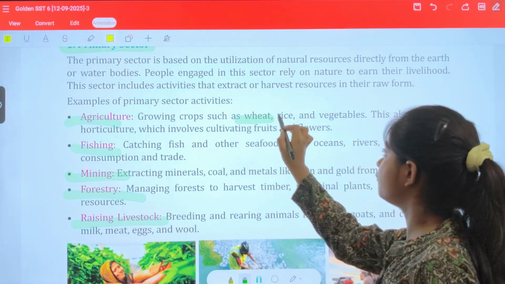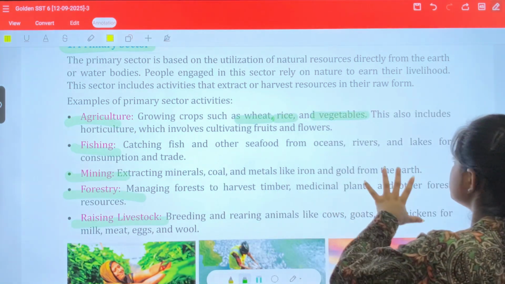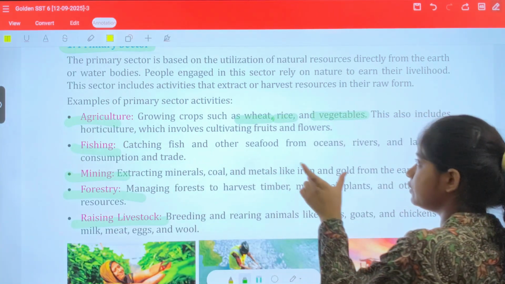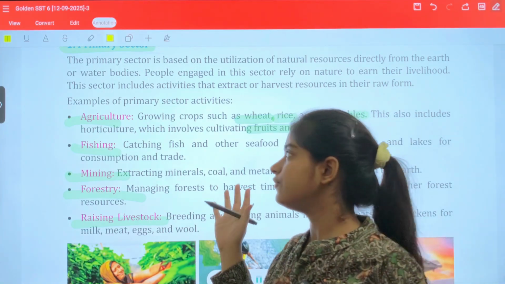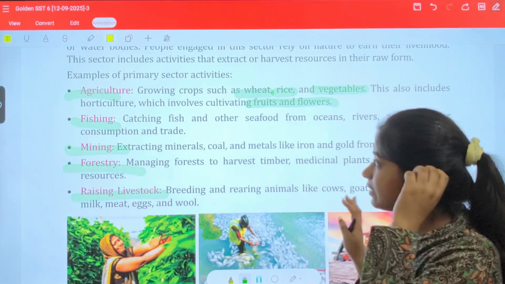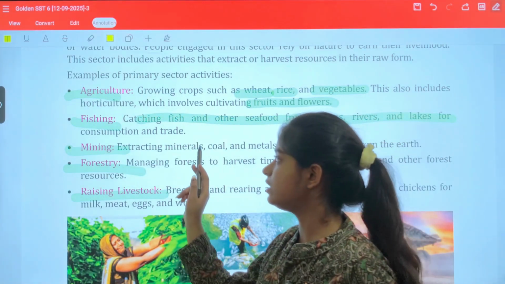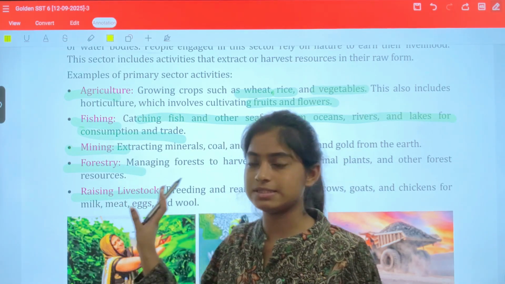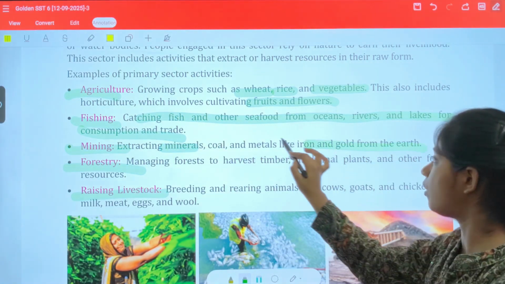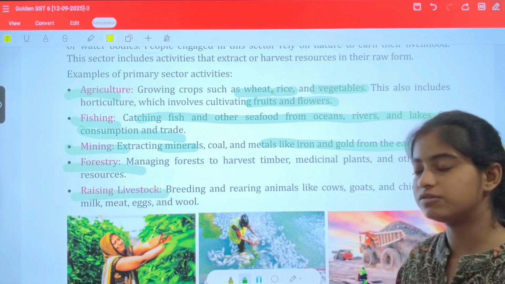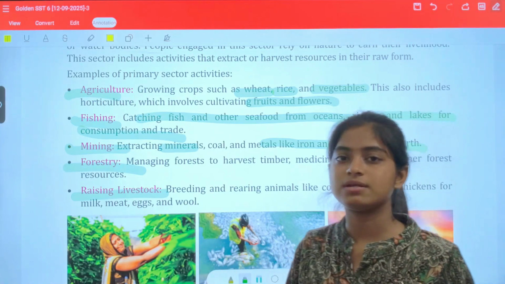In agriculture, you grow crops like wheat, rice and vegetables, and these act as raw material for the secondary sector. This also includes horticulture, which involves the cultivation of fruits and plants. Next we have fishing, catching fish and other seafood from oceans, rivers and lakes for consumption and trade. In mining we extract minerals, metals like iron, and coal from the earth. All these things are important for making products, and that's why the primary sector is very important.